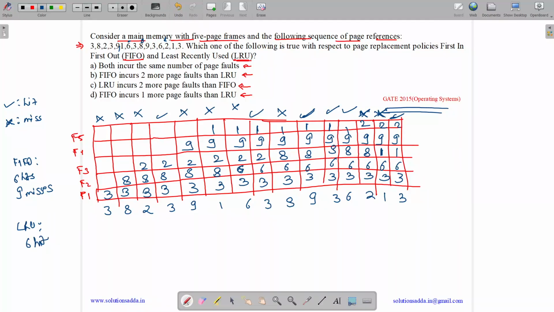So we have 6 hits and 9 misses. 1, 2, 3, 4, 5, 6, 7, 8, 9. So both incur the same number of page faults.